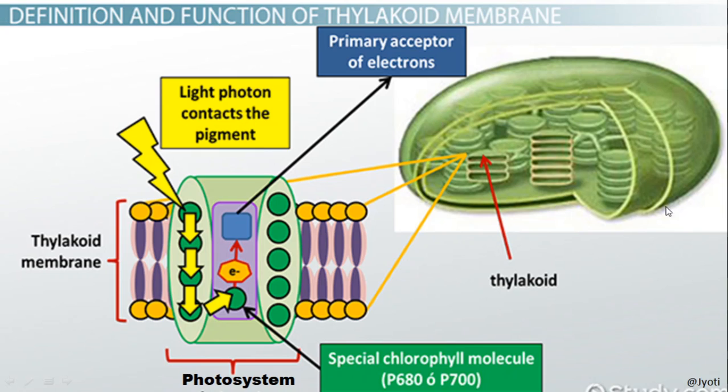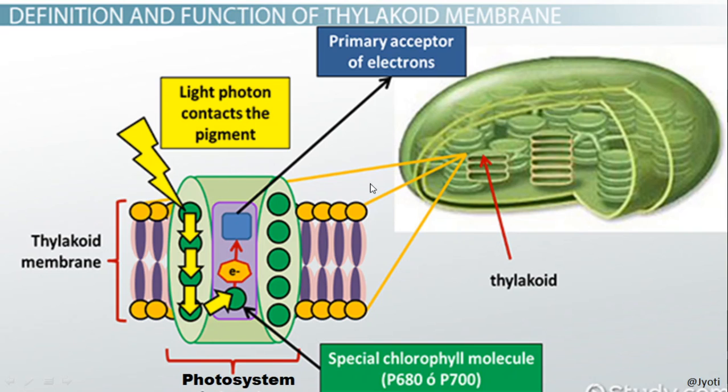Okay. Now let me show you the thylakoid and the quantosome. I was talking about the quantosomes. So here you can see these are the thylakoids, and these are the stacks of thylakoid. And in the membrane of the thylakoid, different types of pigments are there. Here you can see the chlorophyll pigments, how they are arranged in the thylakoid membrane, and that constitutes the quantosome, and that is the actual site for photosynthesis.